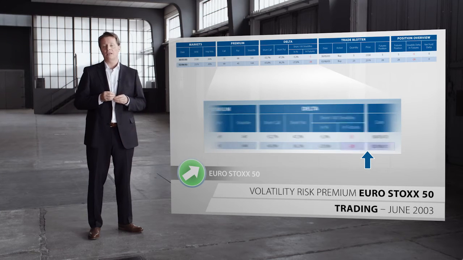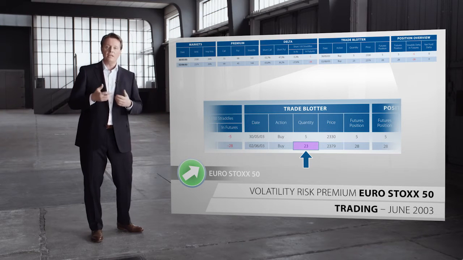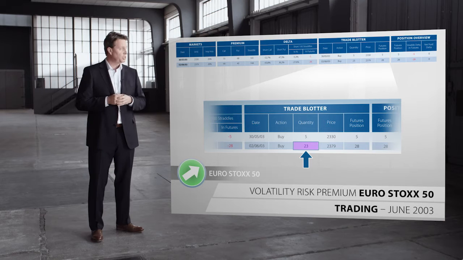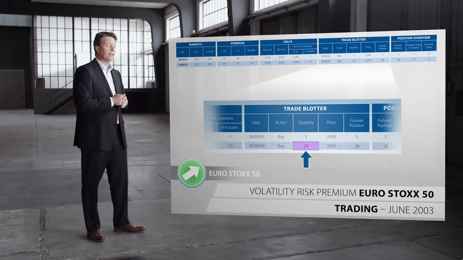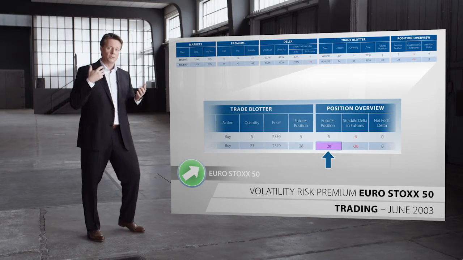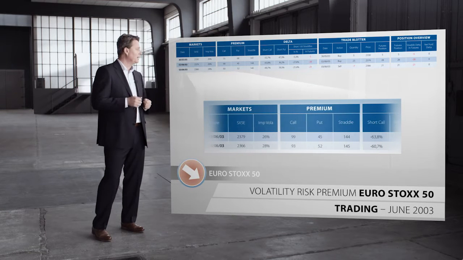This means we need to buy futures again, a total of 23 contracts, so that the overnight delta of our portfolio is again hedged to 0. We again make a record of the trade in our trade plotter, and on the right side you see our net futures position, which is 0, as the straddle delta and the futures net each other. We let the next day flow in.